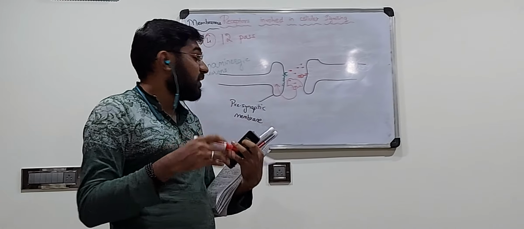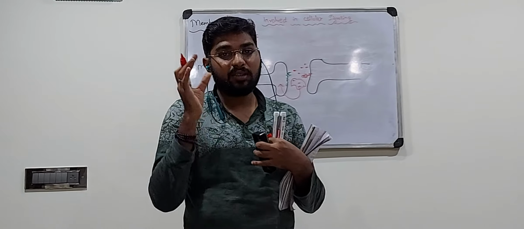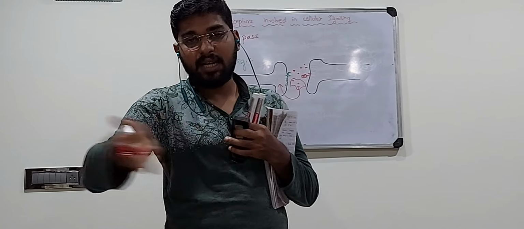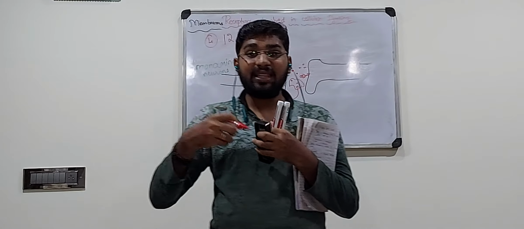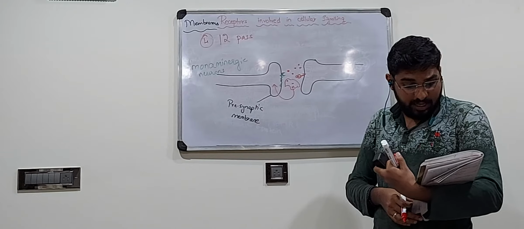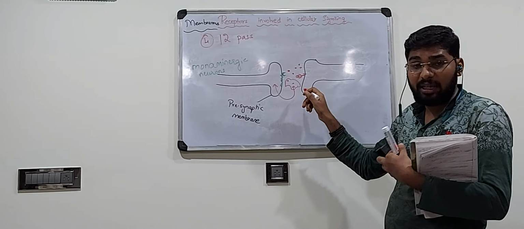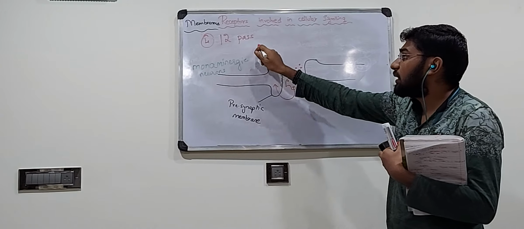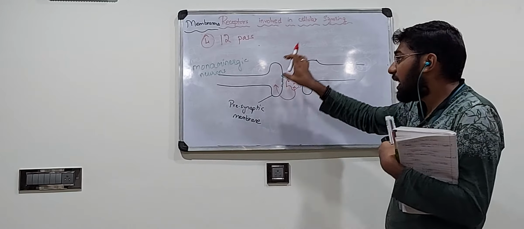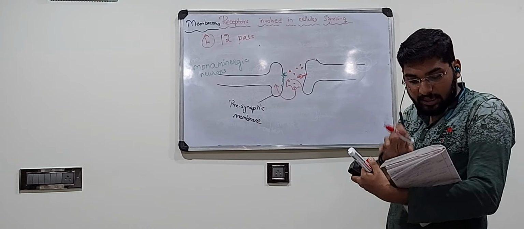So what happens? There is an excess of dopamine released. Only those dopamine which go and bind to the next neuron get transferred. There are certain dopamine that are left, scattered over here, which are not bound to the receptors. So these 12 pass receptors bind to the dopamine and take it inside.